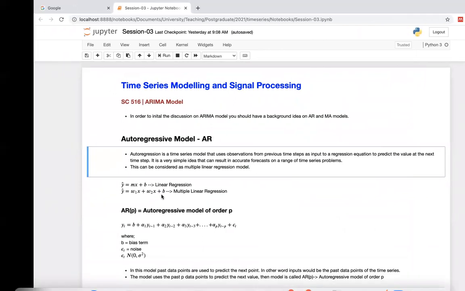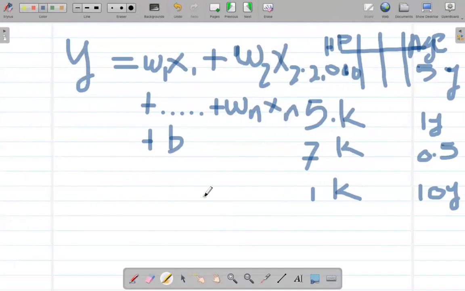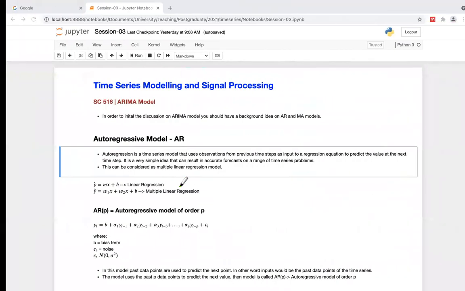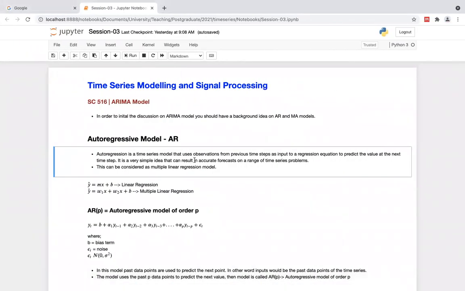So why did I discuss this linear regression when we are discussing this autoregression model? Because there are some similarities actually. So for example, you can read this one. Autoregression is a time series model that uses observations from previous time steps as input to a regression equation to predict the value at the next time step.